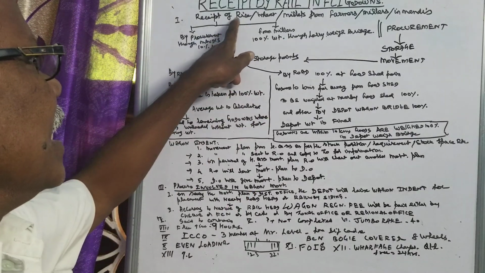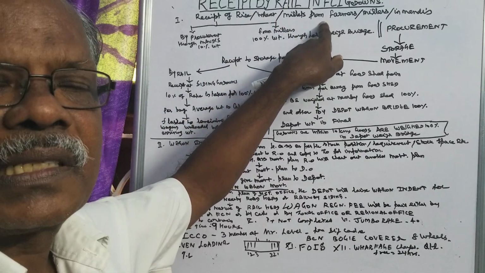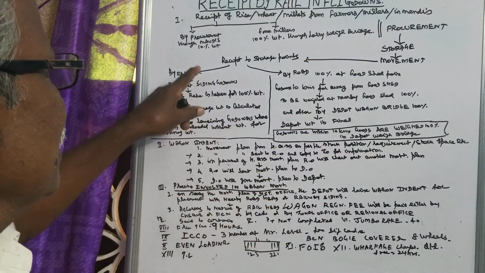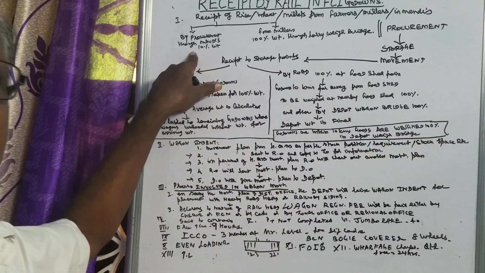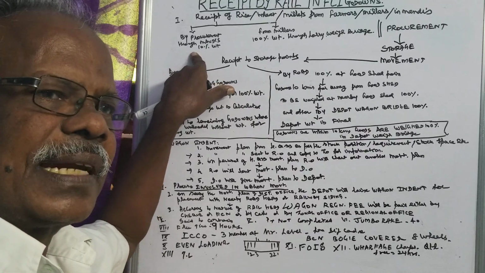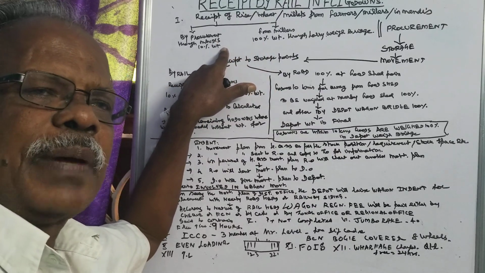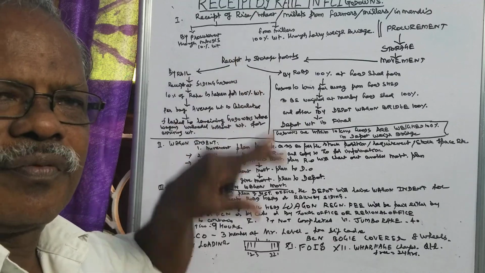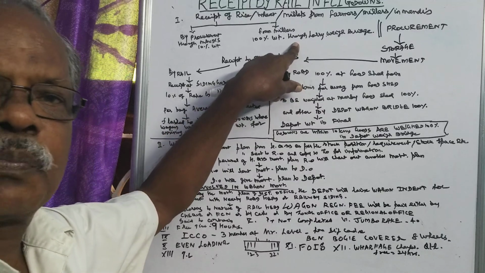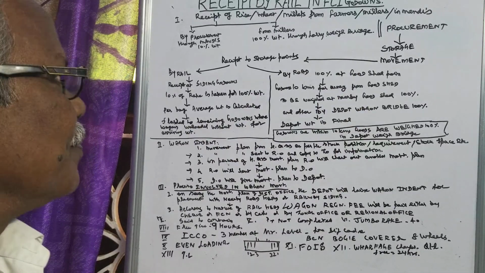Now we will see the receipt of rice and wheat from farmers, and also millers, and in mandis from farmers. Usually the receipt is made by procurement through mandis, where 10% weighment is conducted, because all bags are standardized bags. In mandis the heap will be formed, then it will be standardized. Then from millers, 100% weighment through lorry weighbridge. This is the procurement point of view.